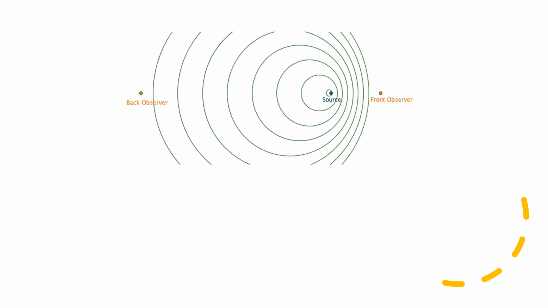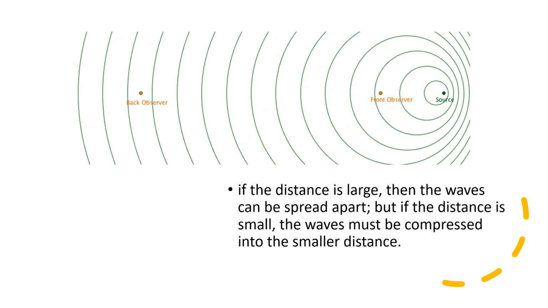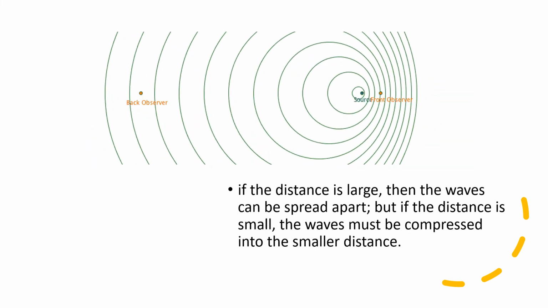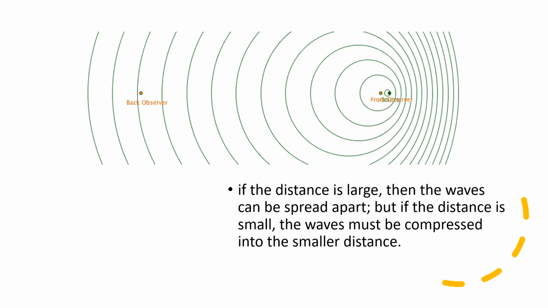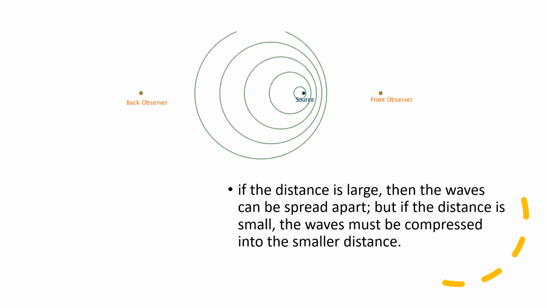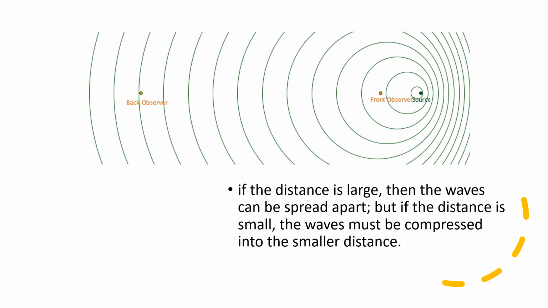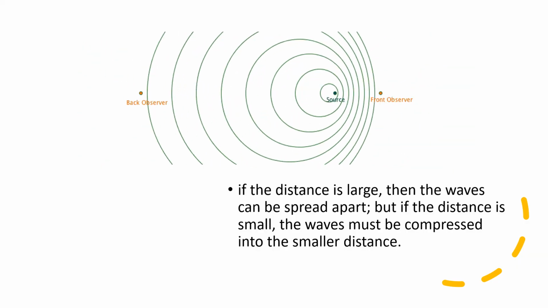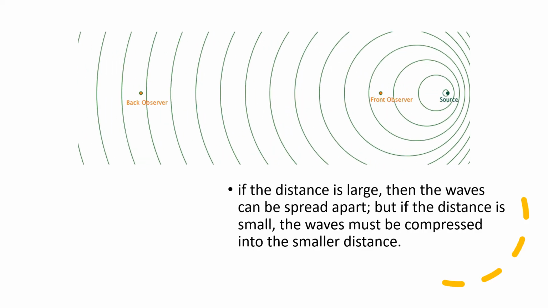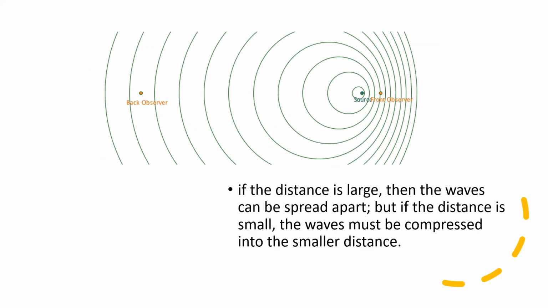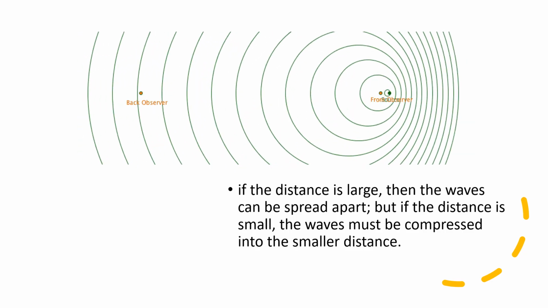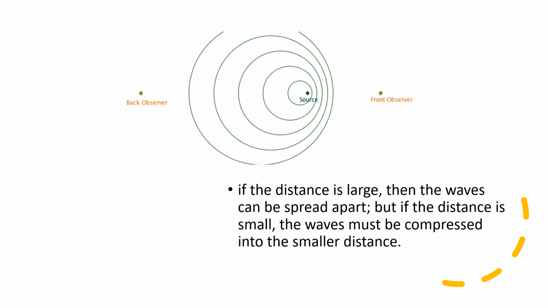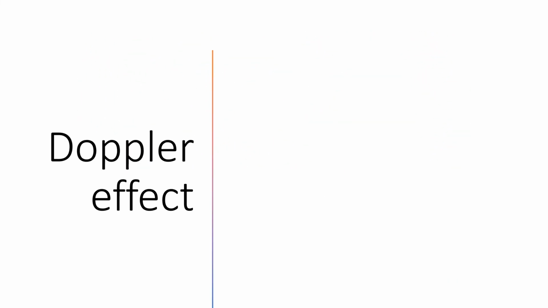For better understanding, this is another example. As you can see, this one is the observer. When the distance is large, the waves are spread apart, more spread out. As the distance between the source and the observer gets smaller, the waves are compressed, making the wavelength smaller. Smaller distance between them means higher frequency. Larger distance means lower frequency, but larger wavelength. So that is an example. The Doppler effect is observed because the distance between the source of the sound and the observer is changing.